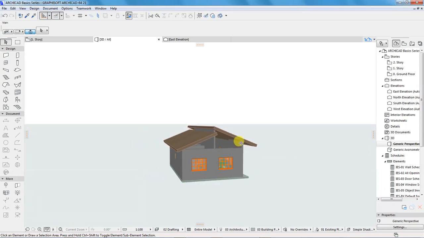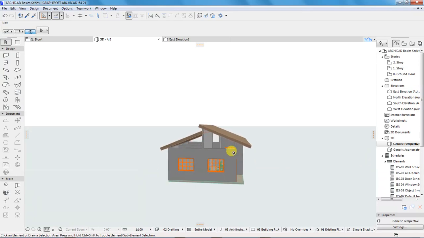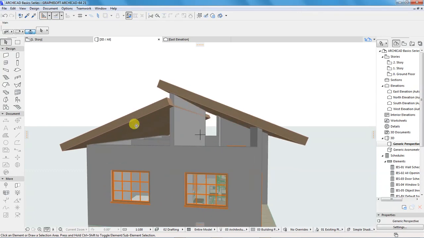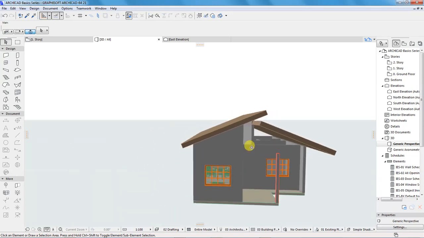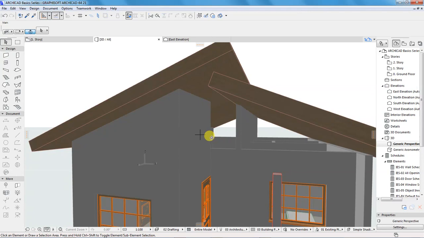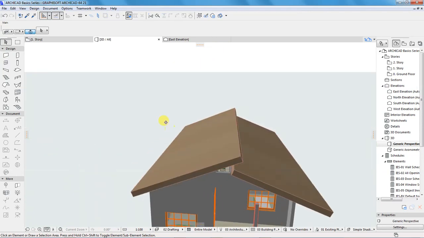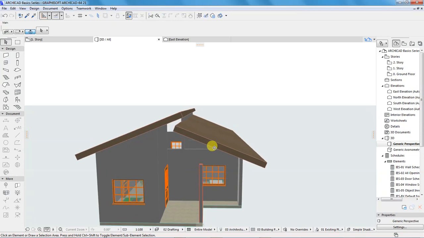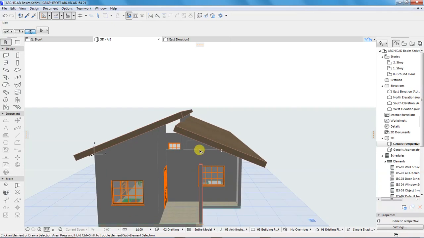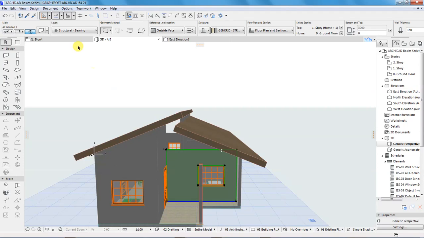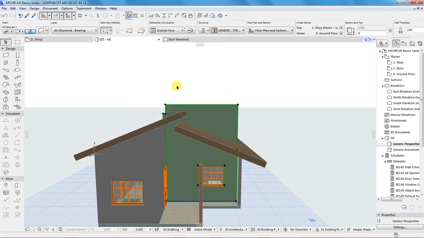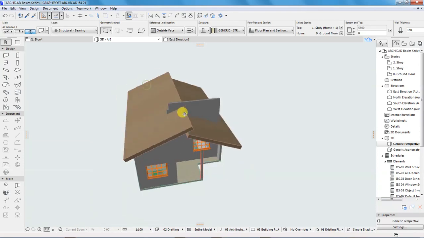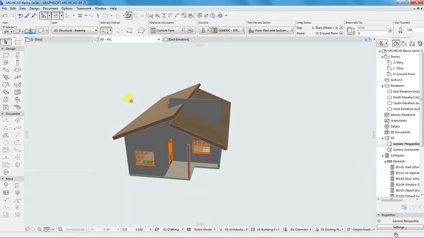So the next step is to fill this part and this part, and also these other two parts. So let's do this. Select this wall, change the height to, let's do 2500, so it goes up, and we need to do some trimming.